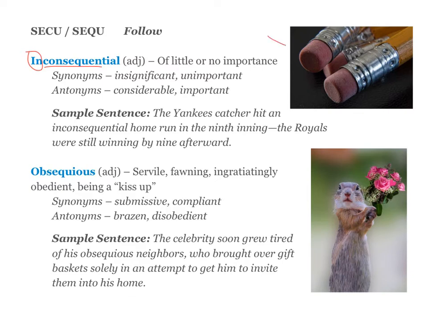So I have erasers over here because an inconsequential mistake is one that can easily be fixed or easily be erased. An inconsequential detail is one that doesn't particularly matter. Your sample sentence says, the Yankees catcher hit an inconsequential home run in the 9th inning.